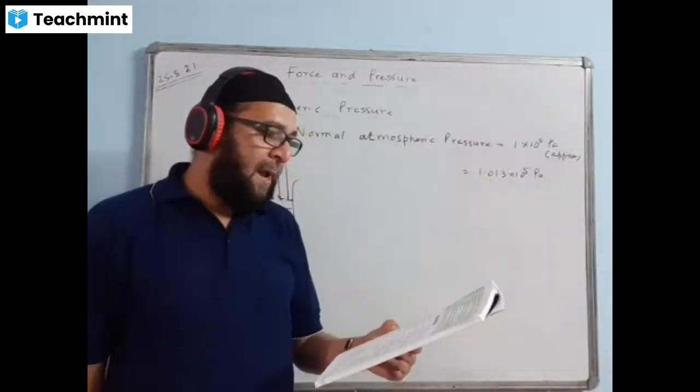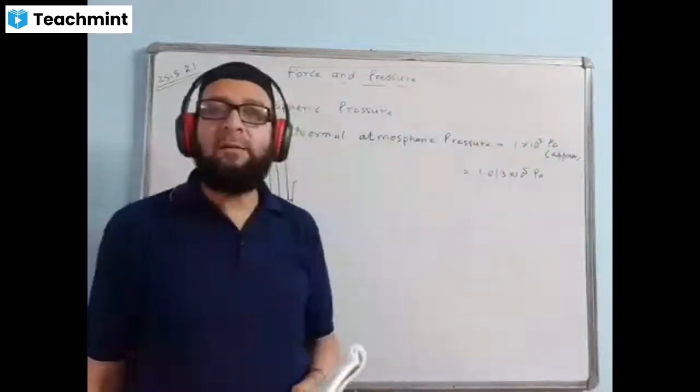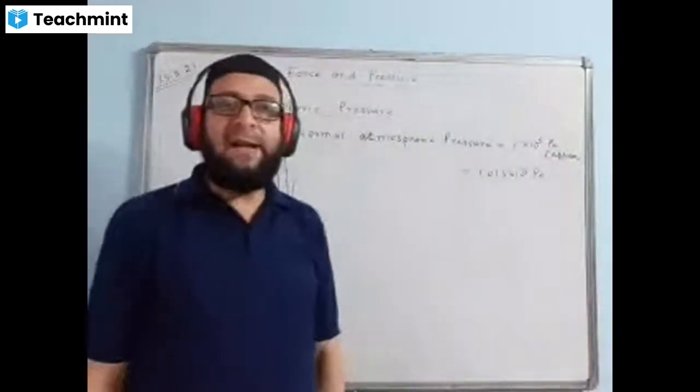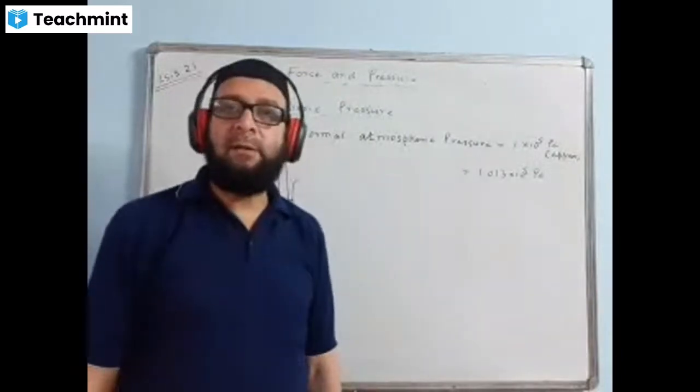Now G. A man exerts same pressure on the ground, whether he is standing or he is lying. So the answer is false. Because while standing, there is less surface area, so he is exerting more pressure.